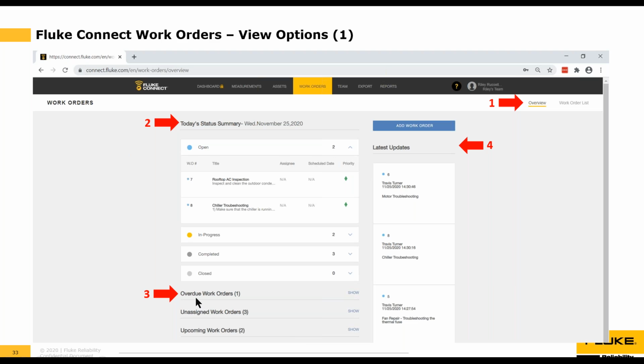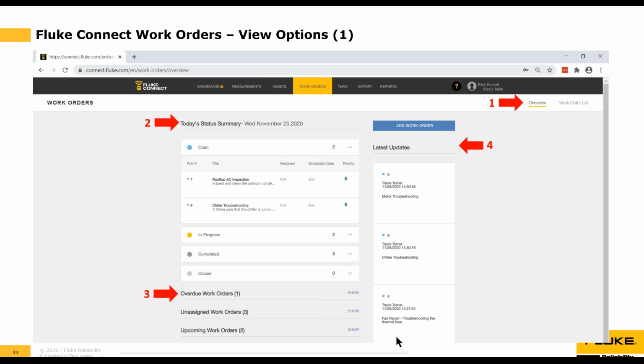Down below, we've got overdue work orders, unassigned work orders, and upcoming work orders. So maybe it's Monday, and I want to check to see what activities we have to look at because they're overdue or unassigned. So I might want to go in and take a look at those. And I can do that simply by clicking on the show options here. And off to the very far right here, under latest updates, we can see any activity that's been going on.